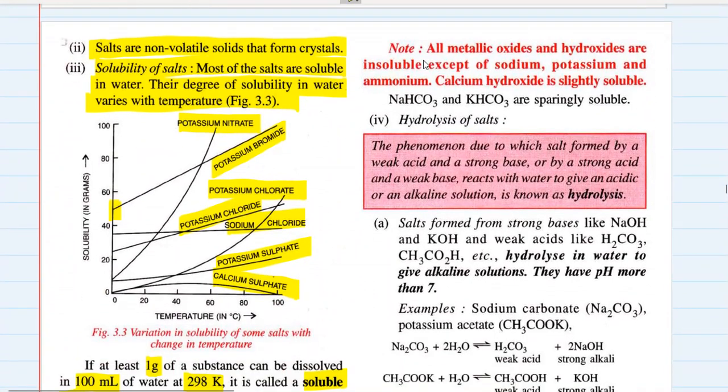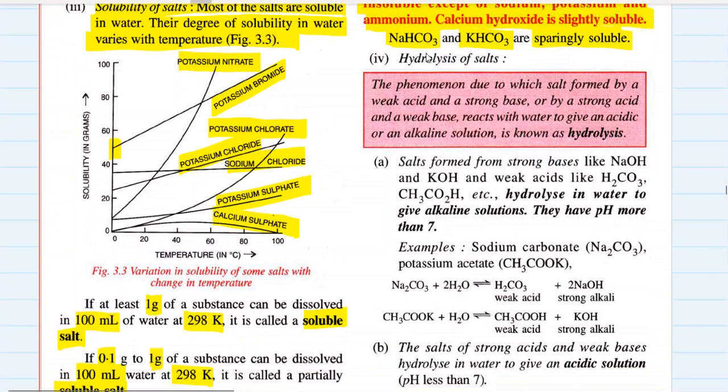All metallic oxides and hydroxides are insoluble except those of sodium, potassium, and ammonium. All compounds of sodium, potassium, and ammonium are soluble. They are highly ionic, highly electrovalent. Sodium hydrogen carbonate and potassium hydrogen carbonate are sparingly soluble. Sparingly means a little. Okay, hydrolysis of salt.